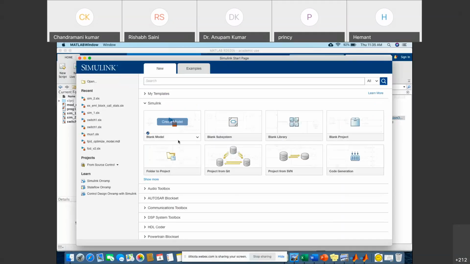And these are, suppose, recently used Simulink files, right? Here you can see Simulink Onramp, right? Similarly, we have given one homework, that is MATLAB Onramp. Similarly, there is a Simulink Onramp. You can work through it, and it provides everything you have to perform in your home assignment, right? If you're not doing the Simulink and MATLAB Onramp and you're new to MATLAB, then it is very difficult for you, right?